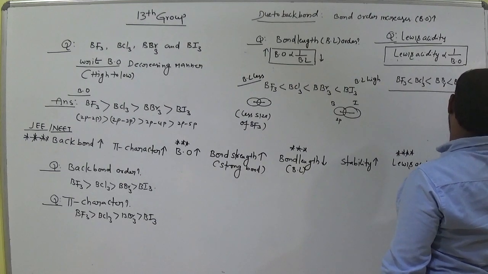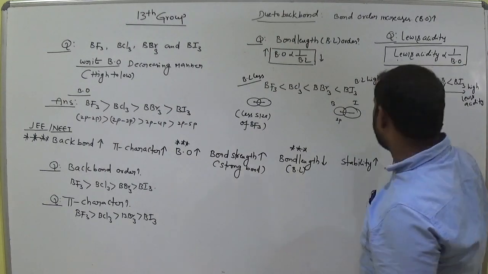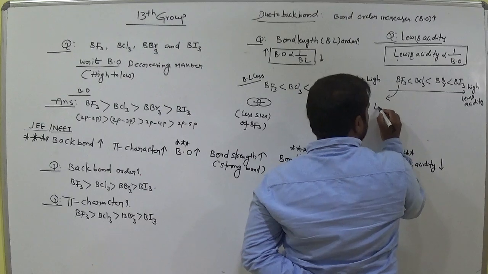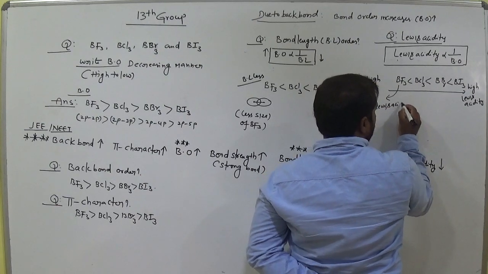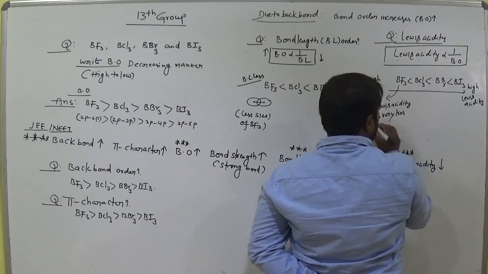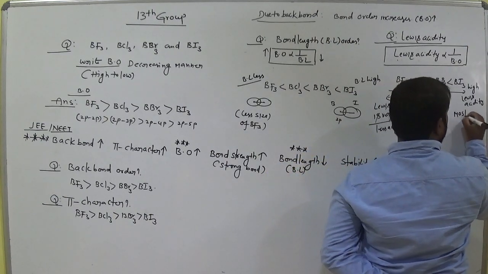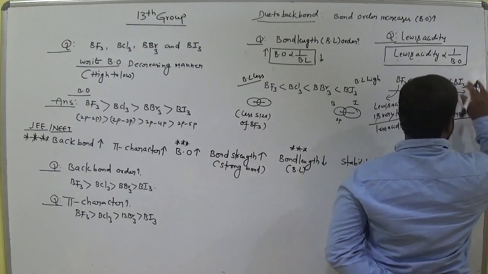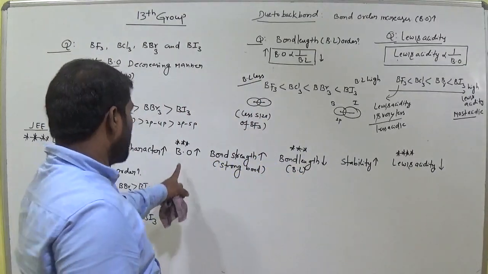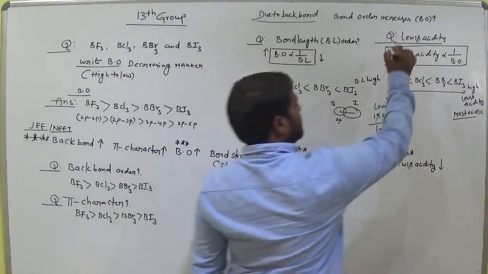High Lewis acidity for boron triiodide, which is a strong acid. Boron triiodide is a strong Lewis acid. So this one has very less Lewis acidity, that means less acidic. This one is the most acidic, am I right? Acidic character is more. Why? Because bond order is less. So as bond order increases, acidic nature decreases. Clear up to here? Very important with this one also.